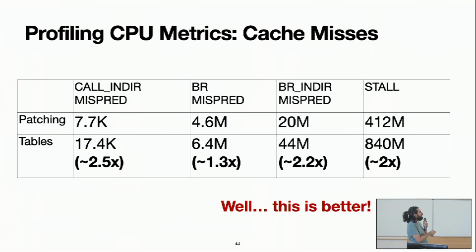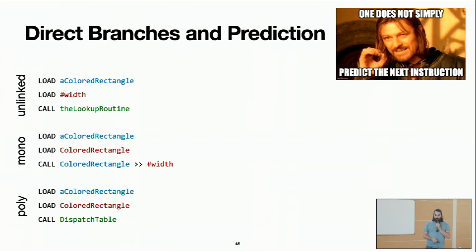So branch mispredictions, indirect mispredictions, stalls, and these indirect cause mispredictions. And here actually we are kind of slower. So this could be the thing, yes? The table approach has more mispredictions than the patching approach. Now, why is that happening?